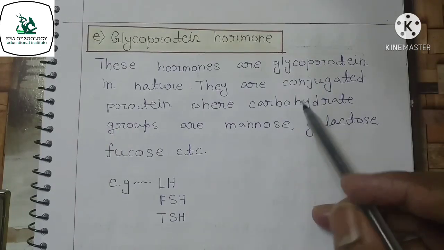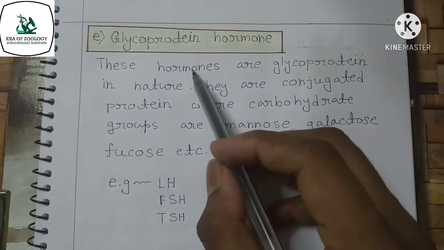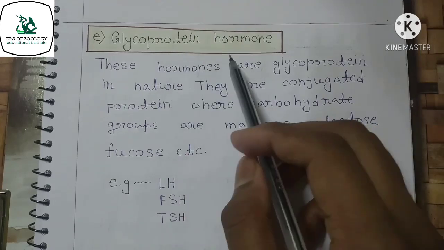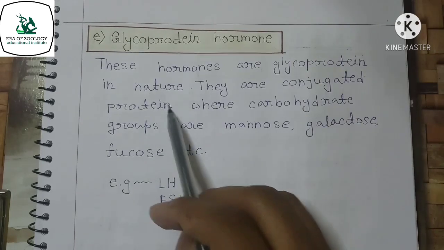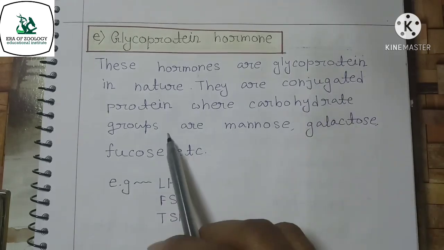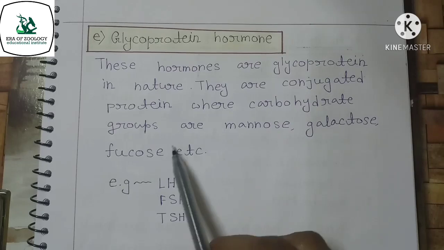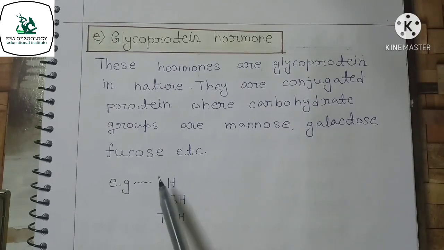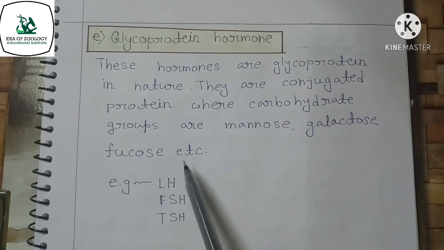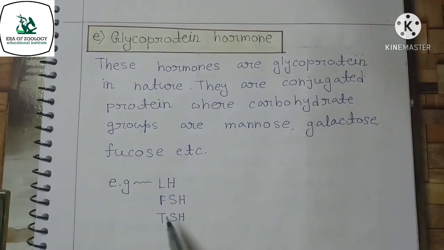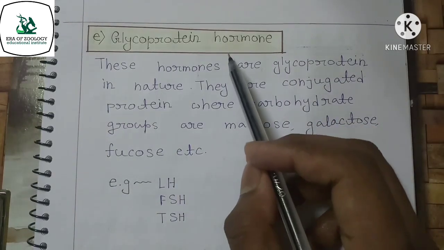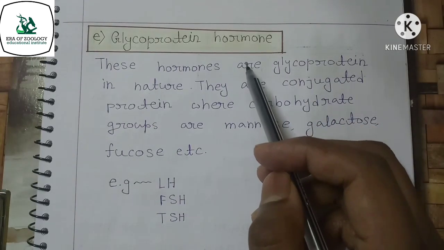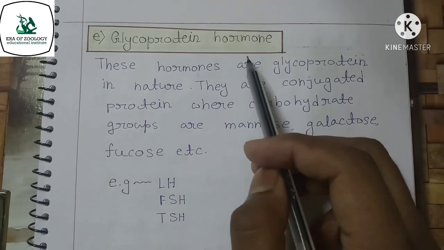According to chemical nature, the fifth type of hormones are glycoprotein hormones. These hormones are glycoprotein in nature. They are conjugated proteins where carbohydrate groups are mannose, galactose and fucose. The examples of glycoprotein hormones are LH, FSH and TSH.